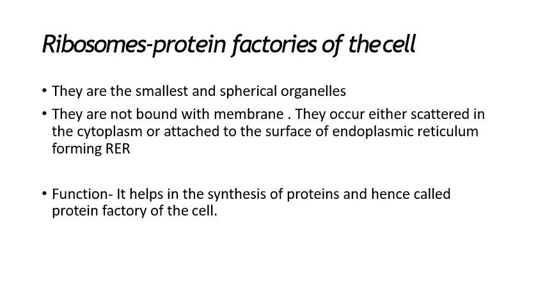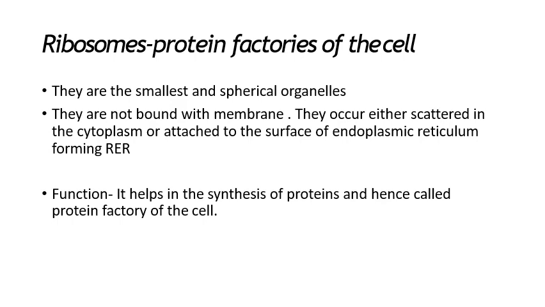Now we have a very small but very important structure called ribosomes. As I told you earlier, ribosomes are very small bodies which are spherical in shape, and the main and only function of the ribosome is that they help to synthesize proteins.